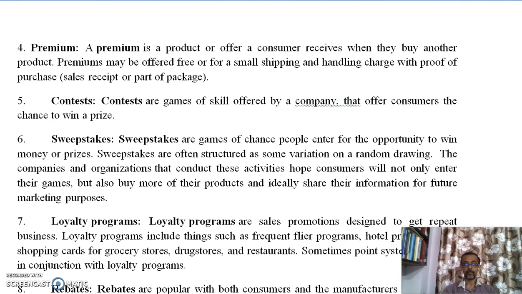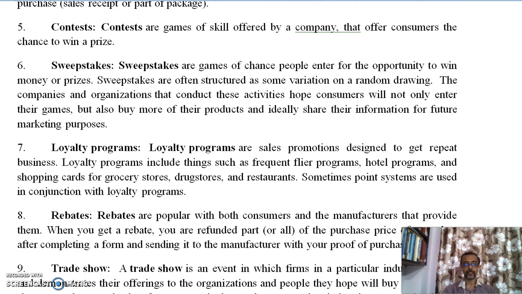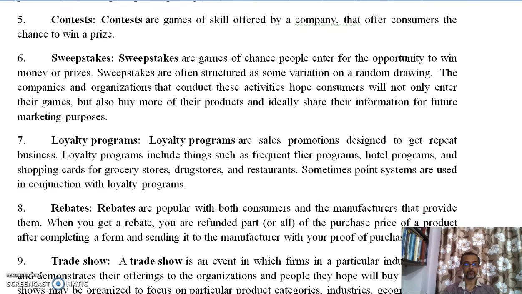Next point is loyalty programs. Loyalty programs are sales promotions designed to get repeat business. Loyalty programs include things such as frequent flyer programs, hotel programs, and shopping cards for grocery items, drugstores, and restaurants. Some points systems are used in conjunction with loyalty programs.